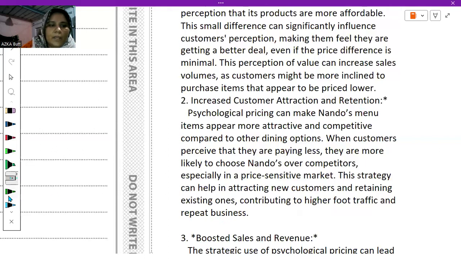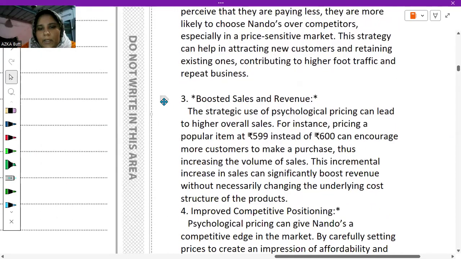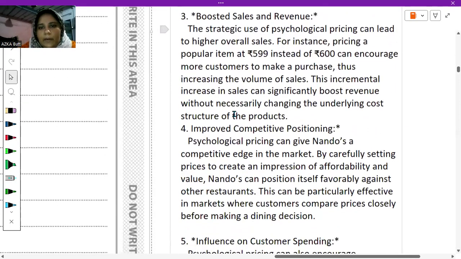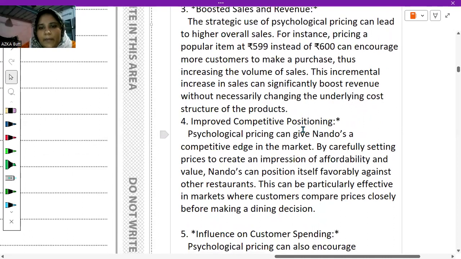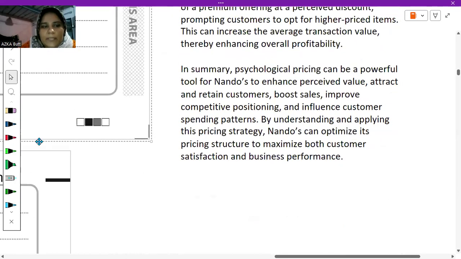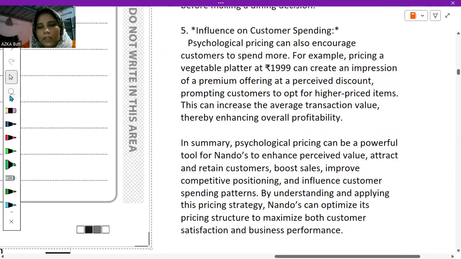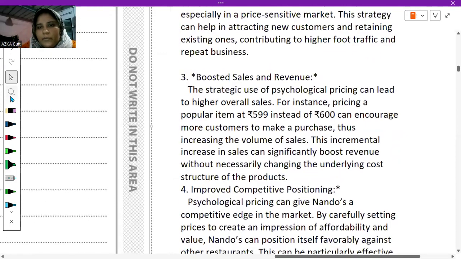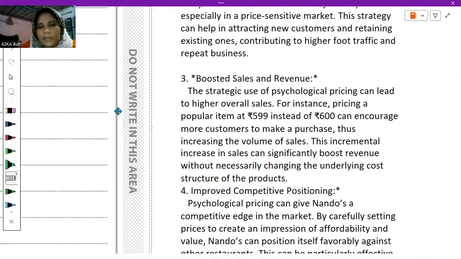So two advantages are enough, but I have written a lot. I have talked about boosted sales and revenue, improved competitive positioning, and influence on customer spending, and I have also written the summary, which means the evaluation of it. So you can just read it, because I have basically written maximum points. If you want to write any other point here, you can. But I basically want to deliver maximum knowledge to you on what other types of points you can write in an 8 marker question. In the third point, I have written boosted sales revenue.